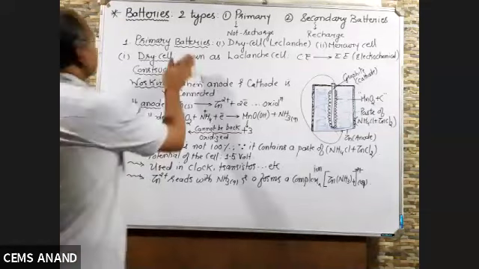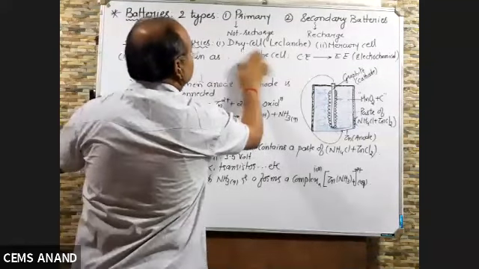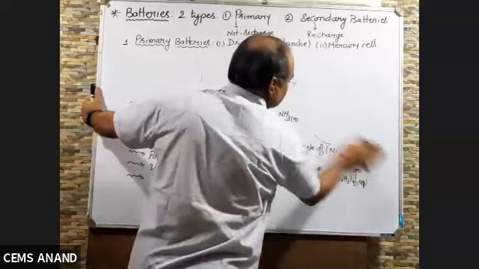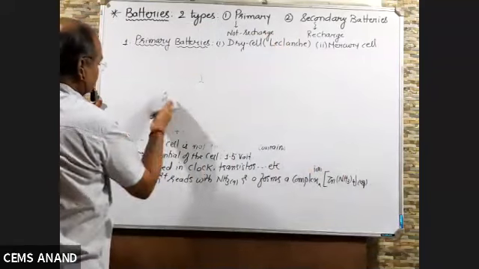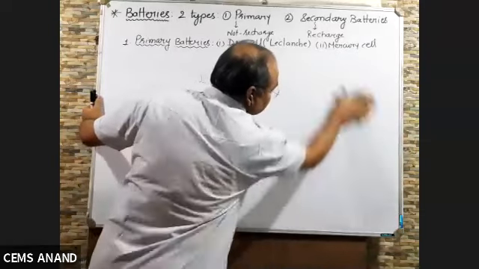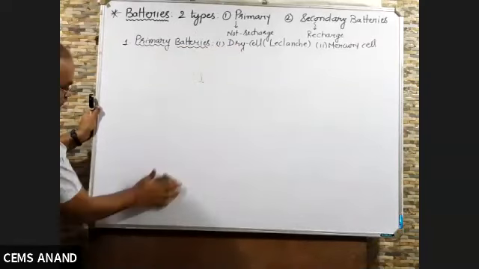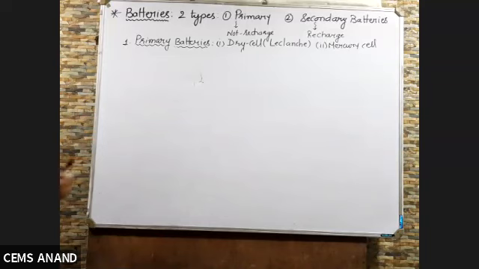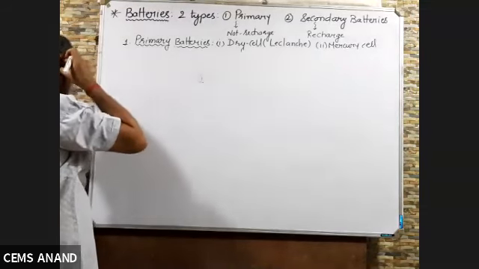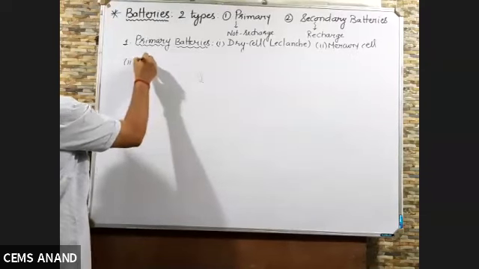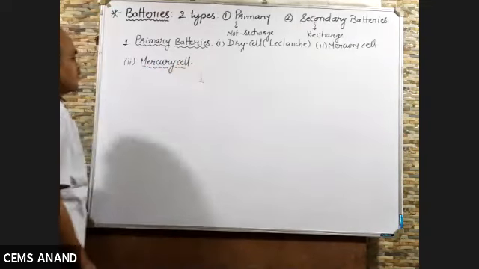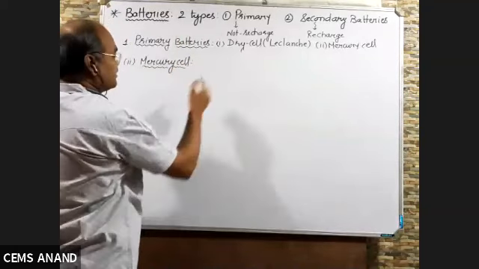Now next is mercury cell. Mercury cell, it is also a primary cell.